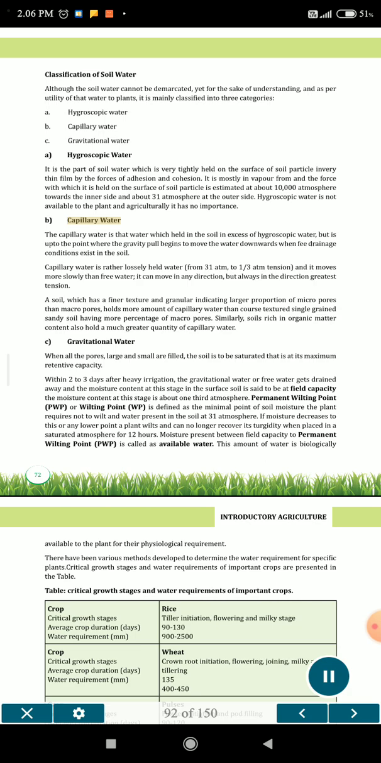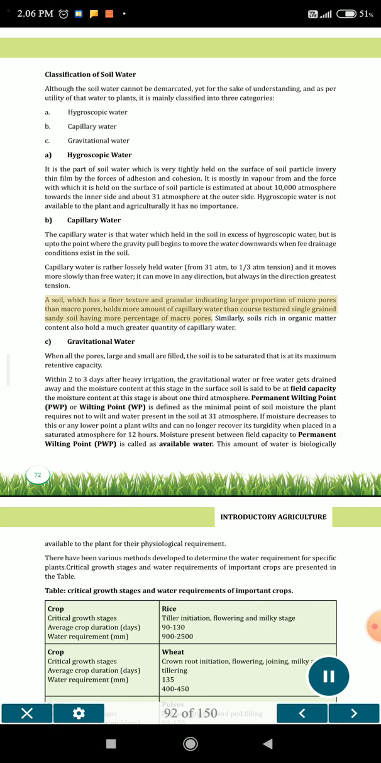B. Capillary water. The capillary water is that water which is held in the soil in excess of hygroscopic water, but up to the point where the gravity pull begins to move the water downwards when free drainage conditions exist in the soil. Capillary water is rather loosely held water, from 31 atmospheres to 1/3 of an atmosphere tension, and it moves more slowly than free water. It can move in any direction, but always in the direction of greatest tension.